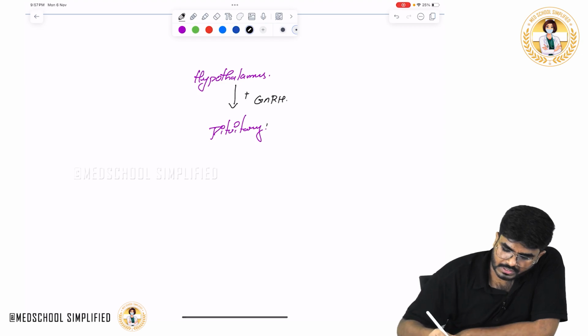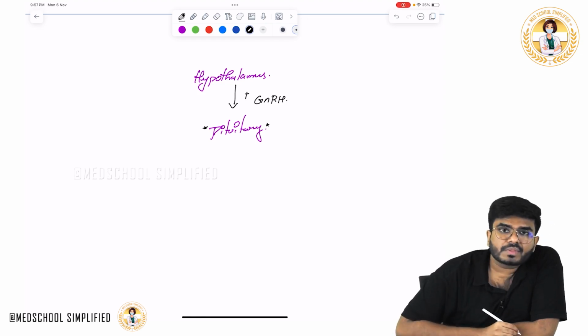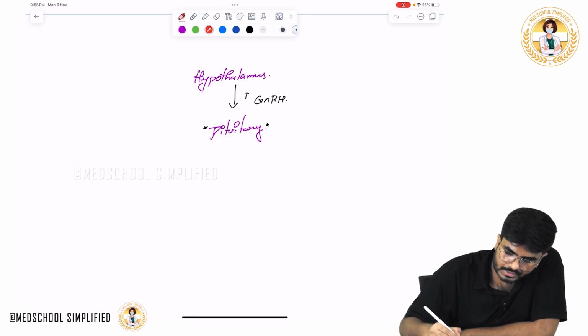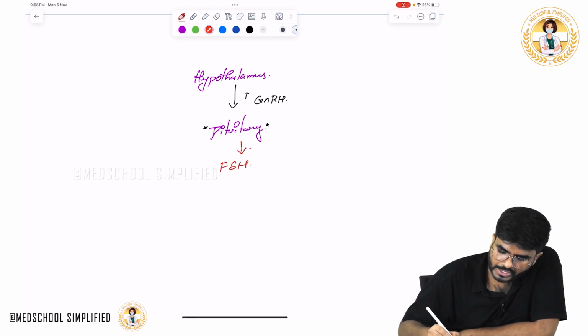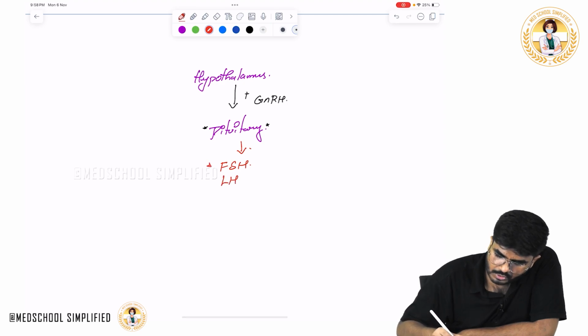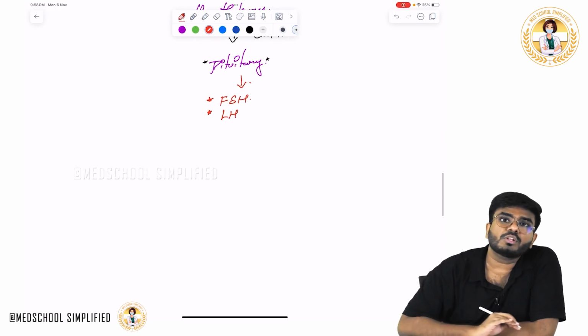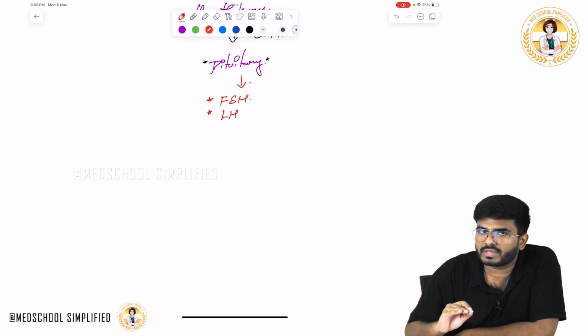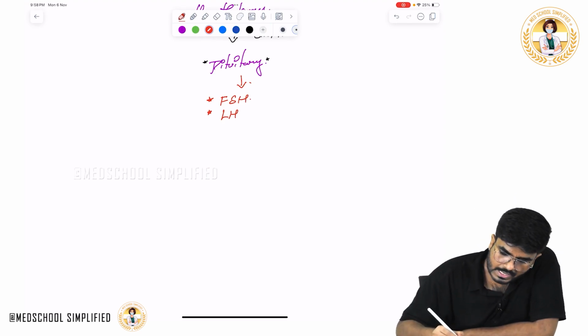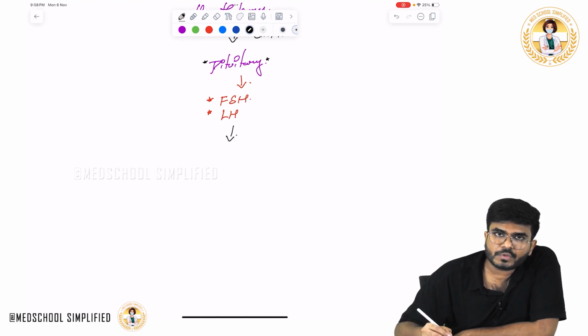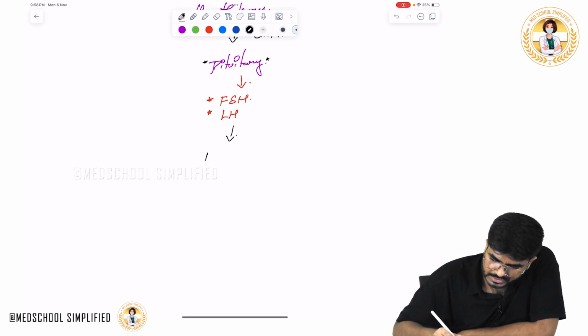That acts on the pituitary gland, which produces the gonadotropins FSH and LH. These are produced in both sexes, males as well as females. FSH and LH come and act on the gonads, the testis or ovaries.